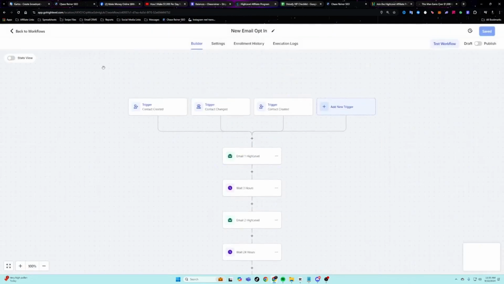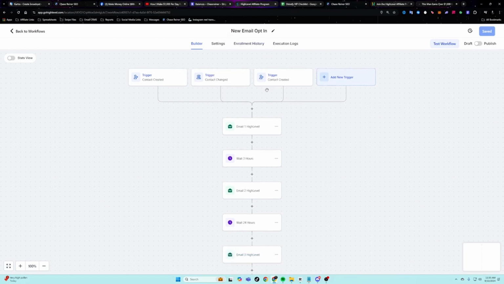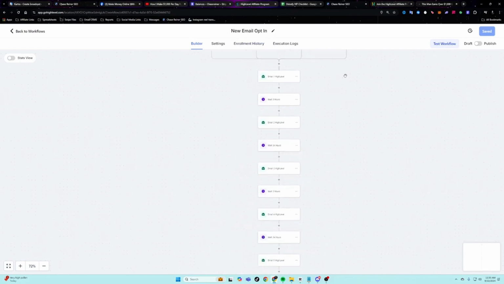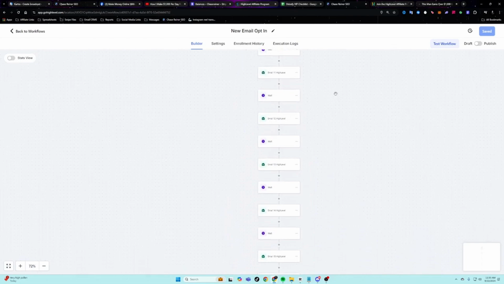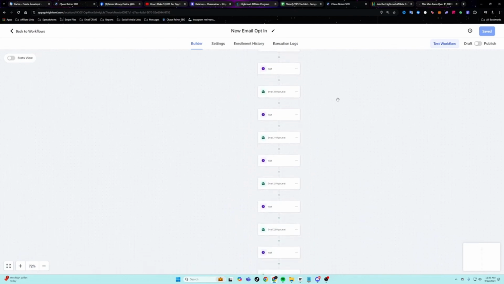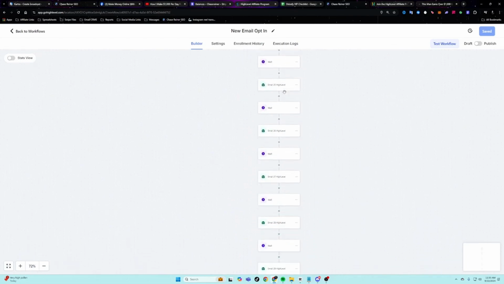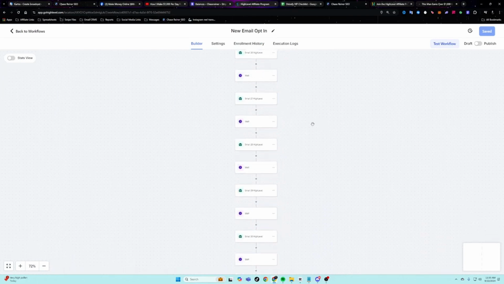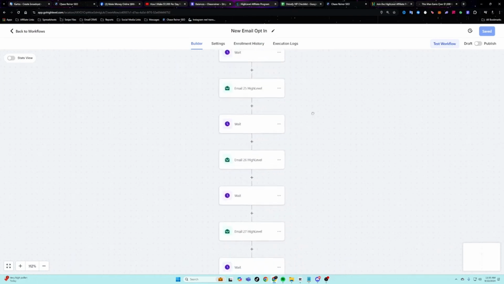But the way this works is you're going to get a landing page, you're going to get all these emails, you're going to get all kinds of really, really cool stuff, so that once you load this snapshot in, all you have to do is swap out a few things, and now you have 70 days worth of emails going out. So when somebody clicks on your link, these are all emails that send every single day promoting your affiliate.